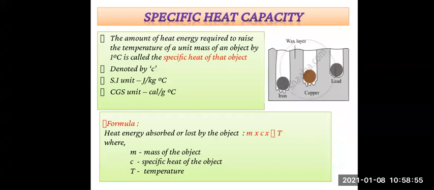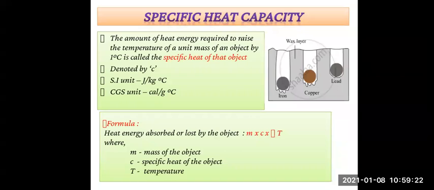The first example is water. The specific heat capacity is 1.0 calorie per gram degree Celsius. Then the second one is paraffin. The specific heat capacity is 0.54 calorie per gram degree Celsius. It is given in CGS unit. Then the third one is kerosene. It is 0.52 calorie per gram degree Celsius.